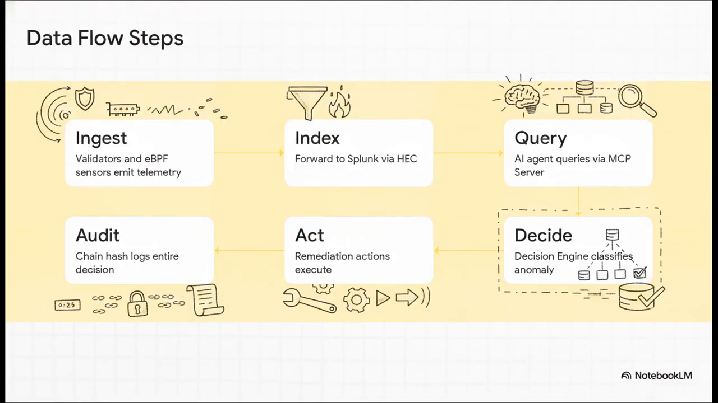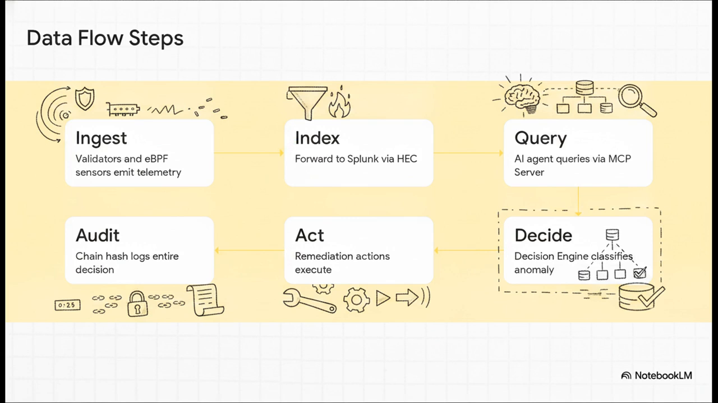All right, check out the 6-step bottom-up data flow. Step 1 is ingest, where validators emit proof of karma consensus logs, and eBPF sensors grab those deep kernel-level network events. Step 2, we index that data straight into Splunk using the HTTP event collector. Step 3, the AI agent runs a query against Splunk via the MCP server. Step 4, the decision engine classifies what it's looking at. Step 5, it triggers an active remediation. And finally, Step 6, it creates an audit using a verifiable chain hash.